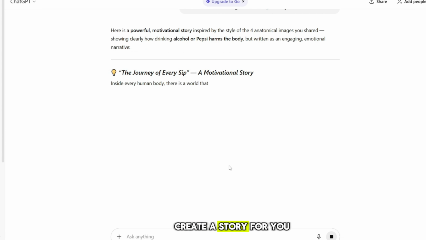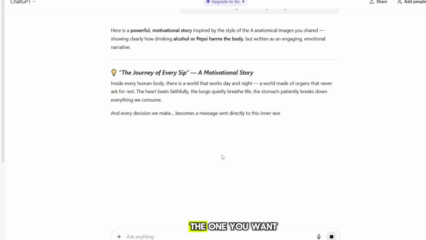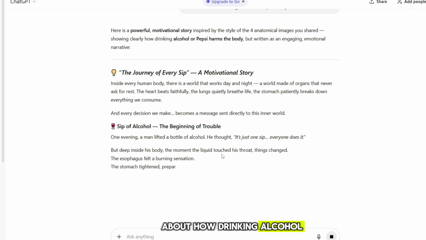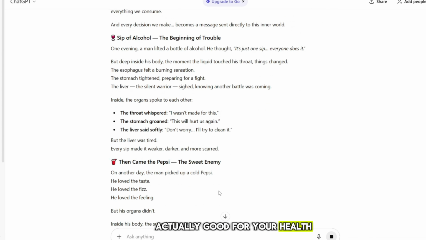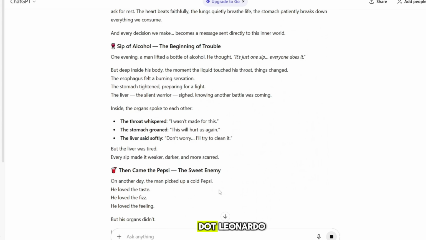ChatGPT will create a story for you that feels exactly like the one you want about how drinking alcohol affects your health and what things are actually good for your health. We will create the AI images.